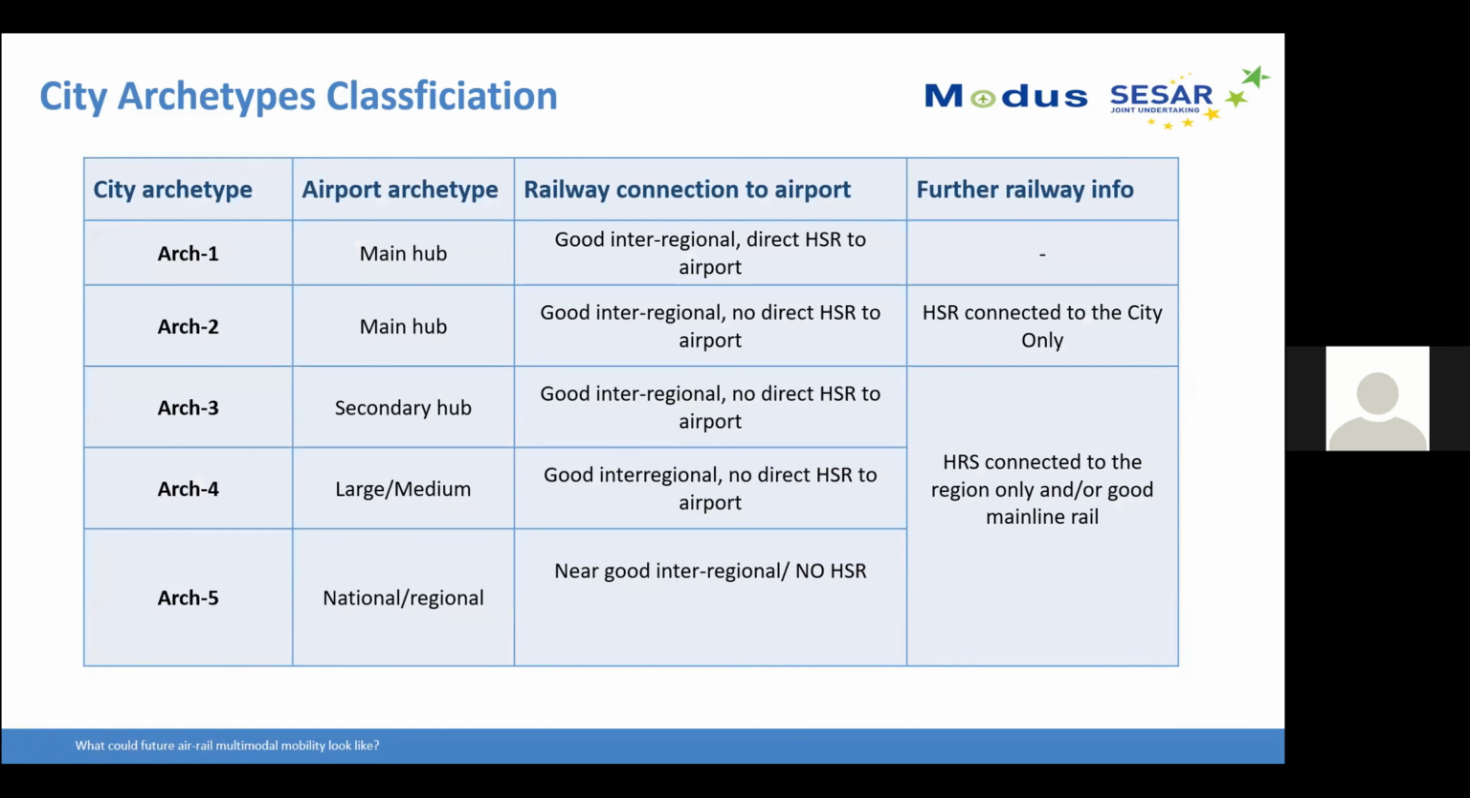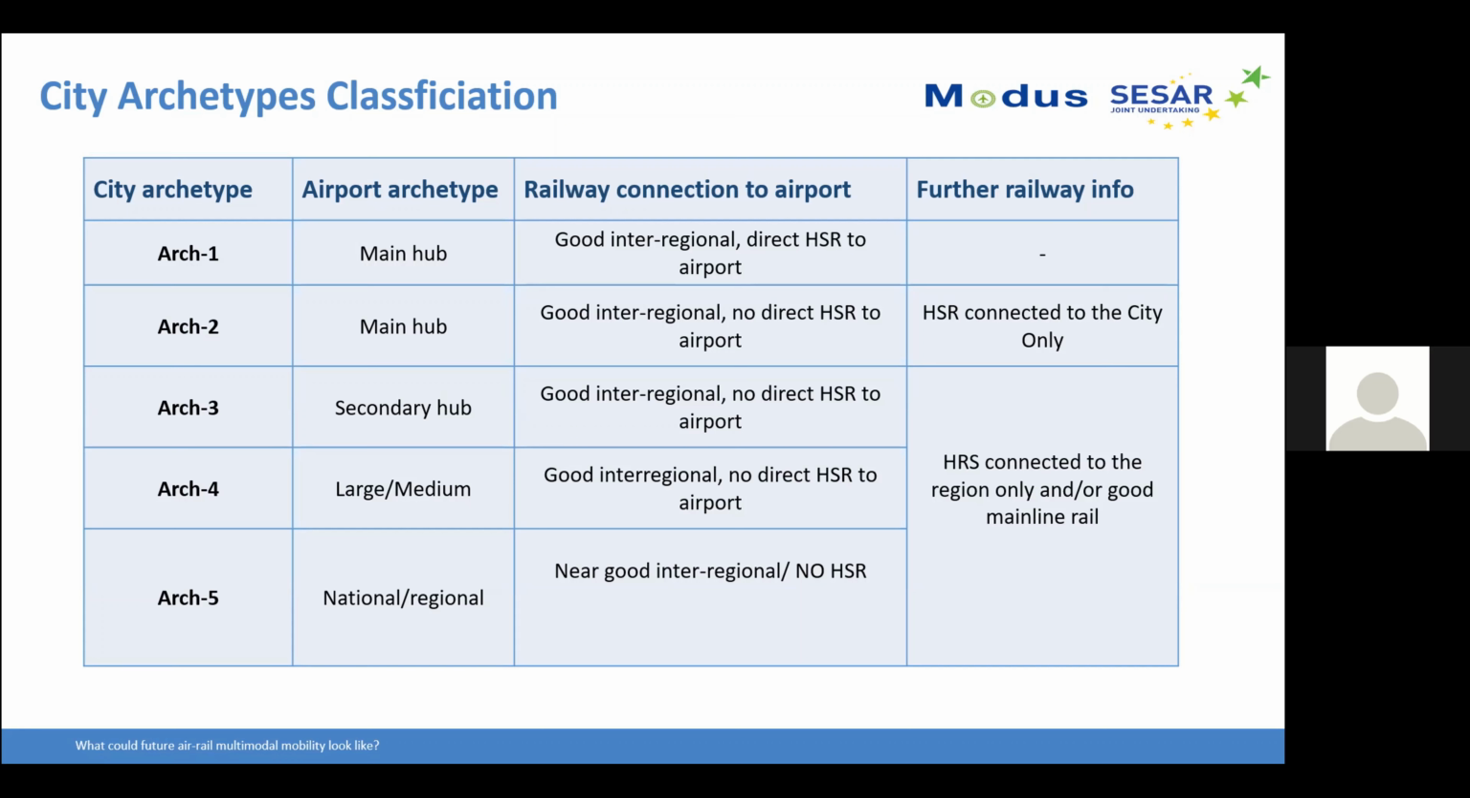So in the city archetype classification, we defined 5 city archetypes. The top one is archetype 1, and the bottom one is archetype 5. Archetype 1 considers the main hub airports with good interregional or direct high-speed rail train connected to the airports, which is basically our gold standard archetype. Coming down to archetype 2, there is no high-speed rail connected to the airport, but there is a high-speed rail connected to the city, and in terms of airport archetype it is a main hub as well.